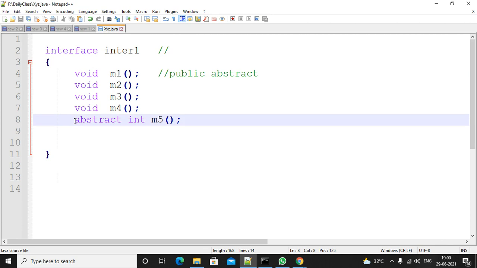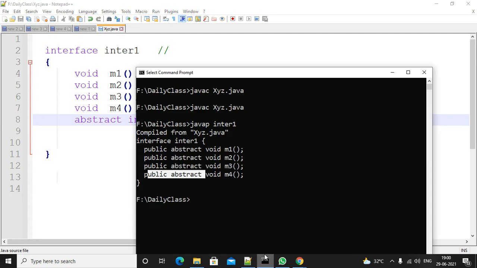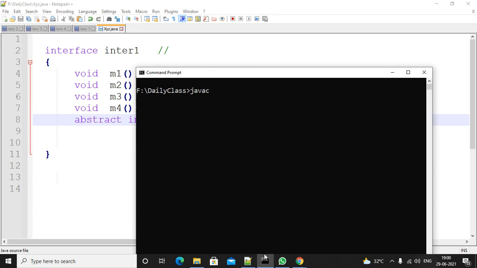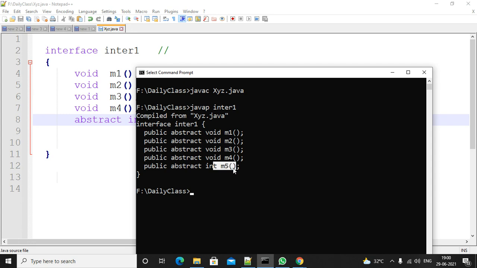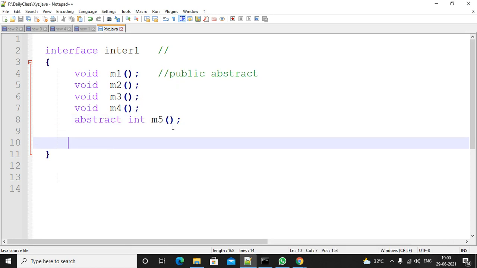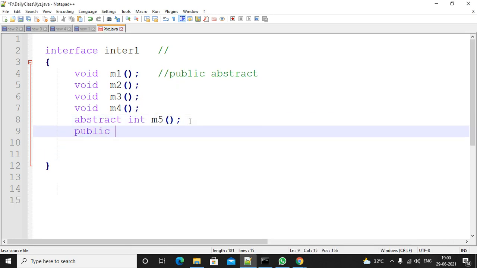So I am adding public here. In this case also, it will add public only, since you already added it. Observe here, first compile: javac xyz.java. Then use the javap command, what is your class name, enter, INTER1. Now see, M1 method is there, and you gave only public, so the compiler added abstract. Whether you give public abstract or not, no problem.